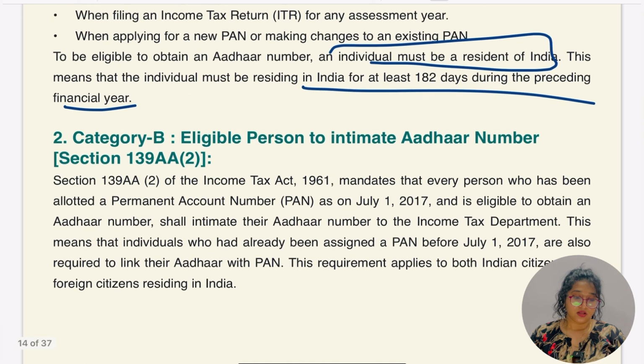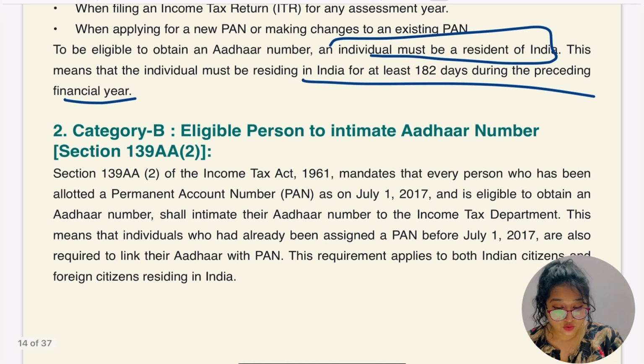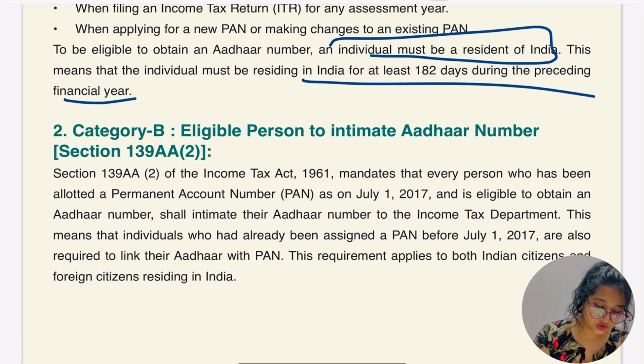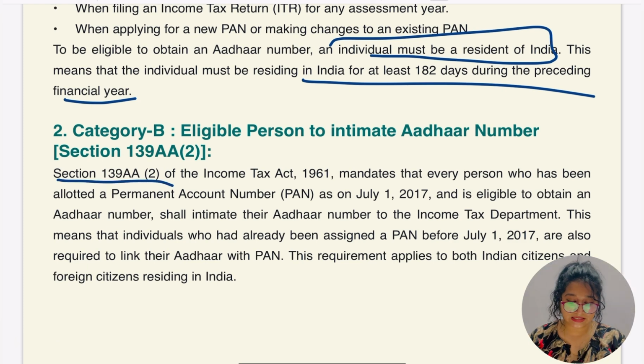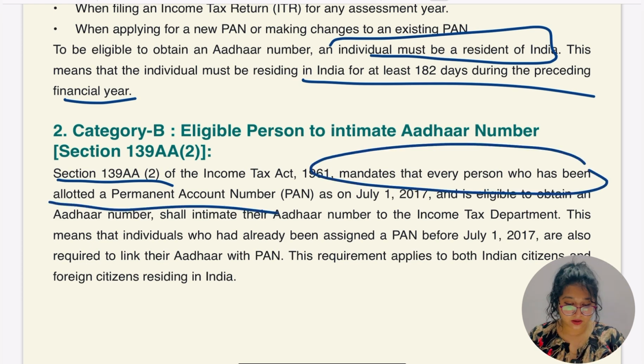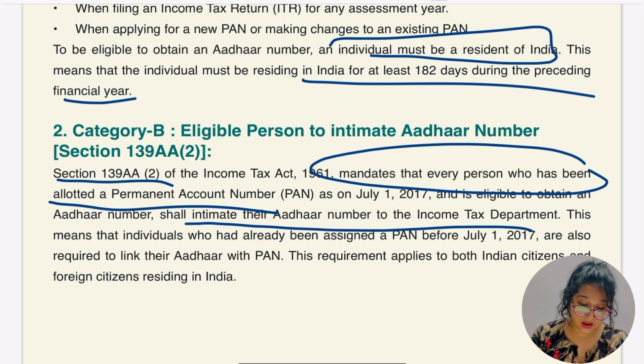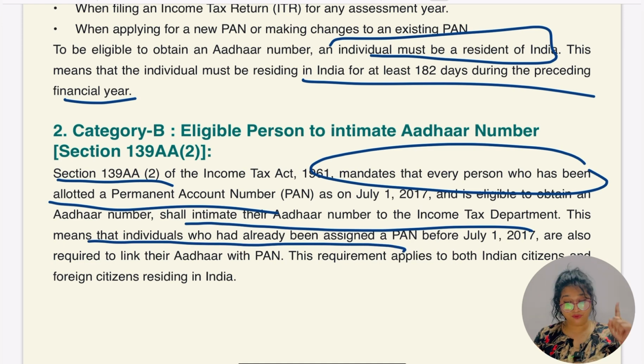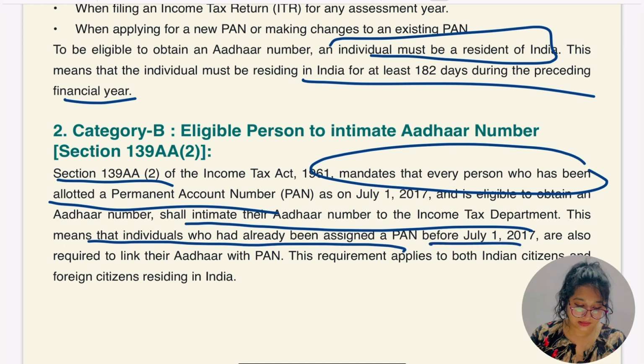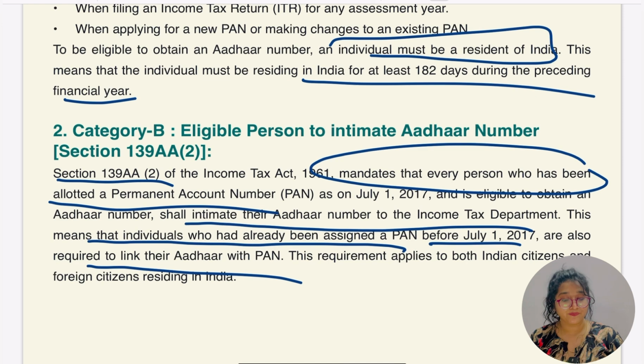So let's go for category B, eligible persons to intimate Aadhaar number. Section 139AA subsection 2 of the Income Tax Act 1961 mandates that every person who has been allotted a permanent account number as on July 1st 2017 and is eligible to obtain Aadhaar number shall intimate the Aadhaar number to the Income Tax Department. This means the individuals who have already been assigned a PAN number before 1st July 2017 are also required to link the Aadhaar with PAN.